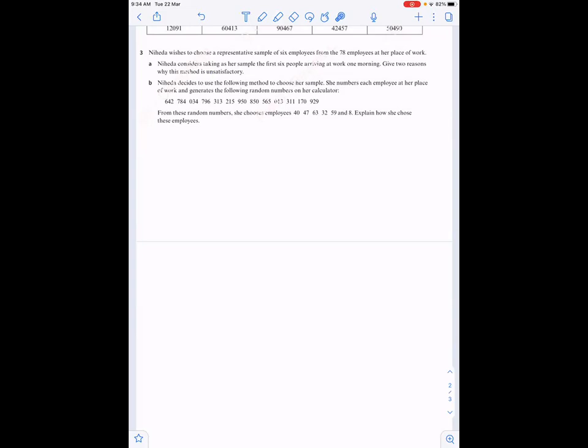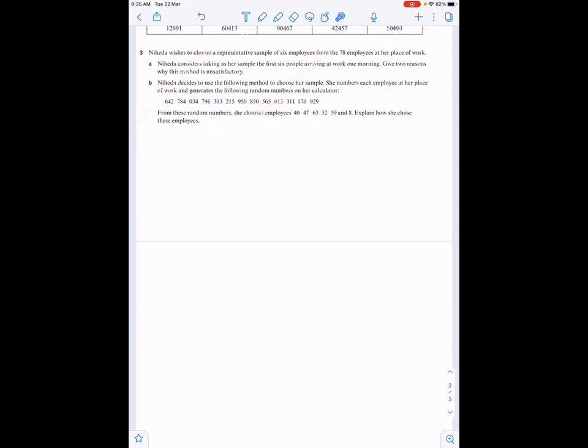It says Neheda decides to use the following method to choose her sample. She numbers each employee at her place of work and generates the following random numbers on a calculator. From these random numbers, she chooses employees 40, 47, and so on. Explain how she chose these numbers.